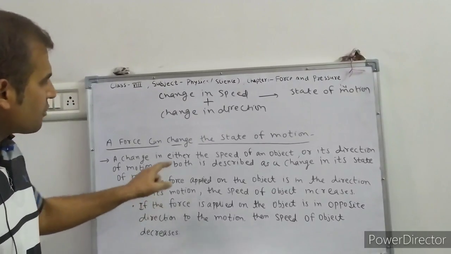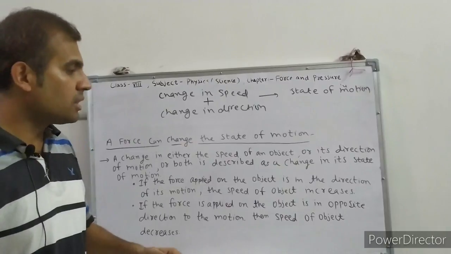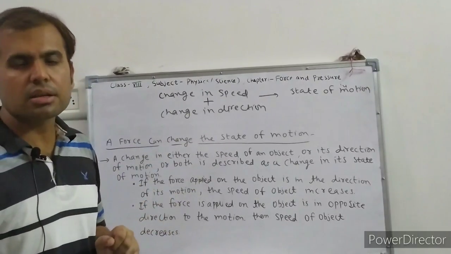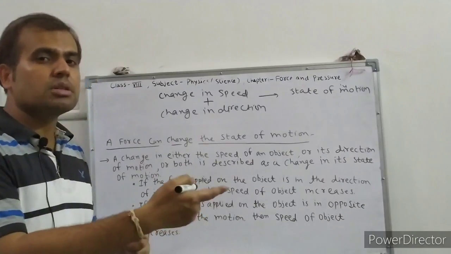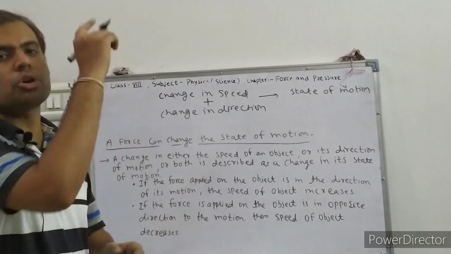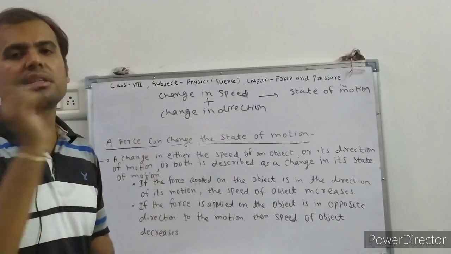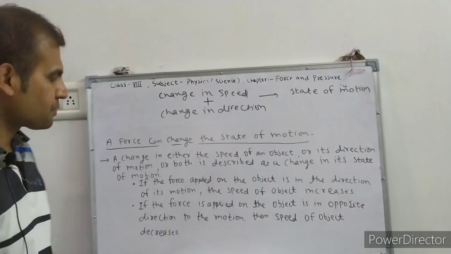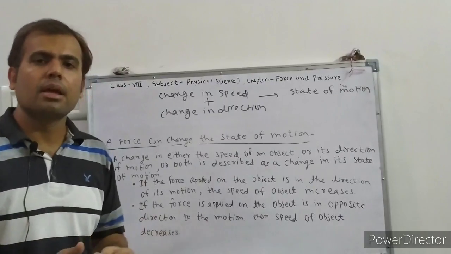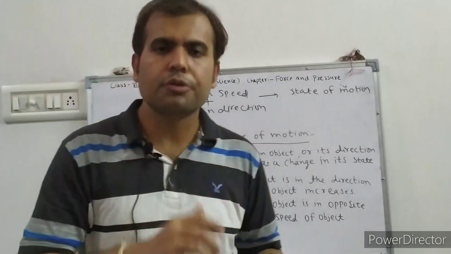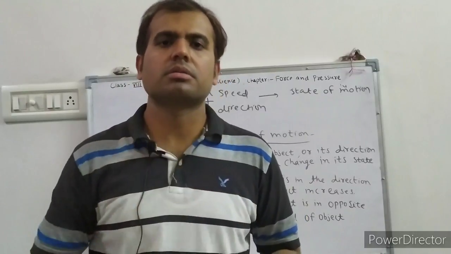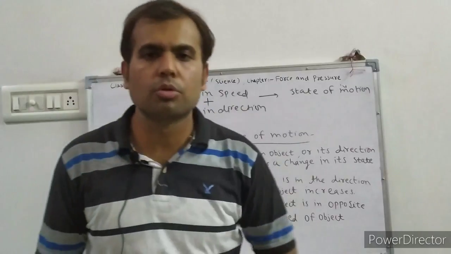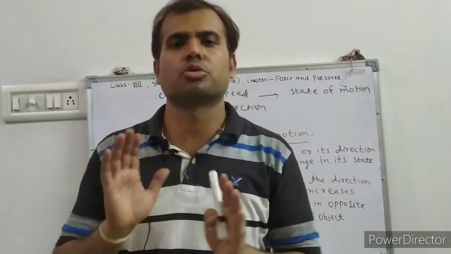So if the force is applied on the object in the direction of motion, then the speed of the object increases, and if the applied force is in the direction opposite to the motion, then it decreases the speed of the object. Understand? And if the object does not move after applying the force, like this wall, if you apply force the object will not move, then it is called the state of rest.